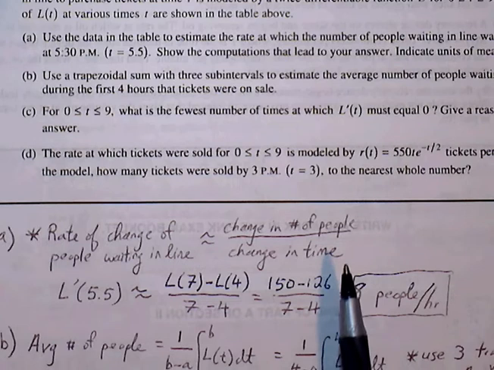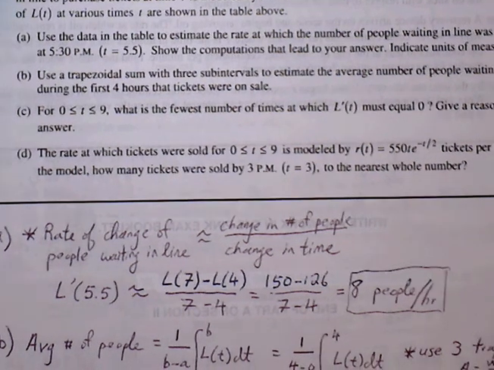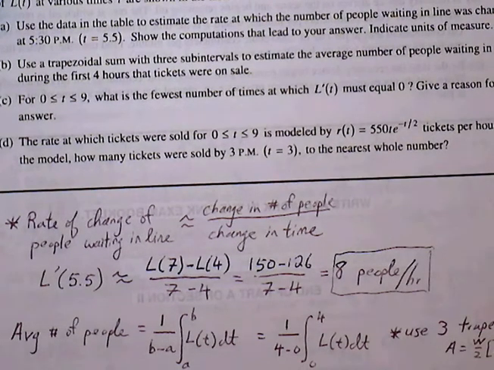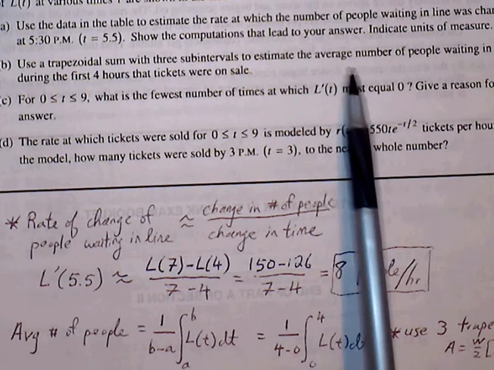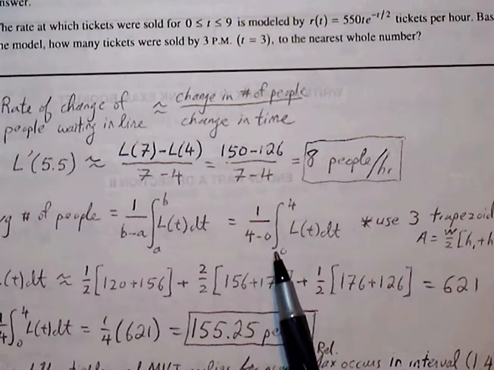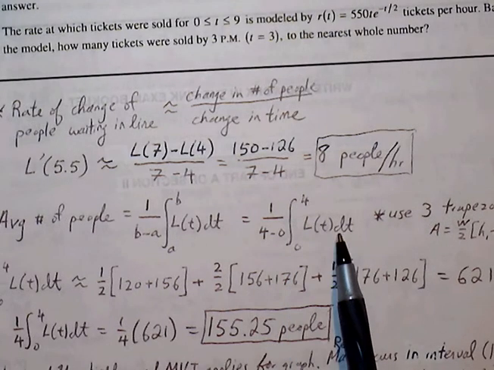Part B, use a trapezoidal sum with 3 subintervals to estimate the average number of people waiting in line during the first 4 hours that the tickets went on sale. So the first 4 hours, that means from 12 p.m. to 4 p.m., so from 0 to 4, but it's asking for estimating the average number of people. So that's using the average value theorem, 1 over 4 minus 0, times the definite integral from 0 to 4 of L of t dt.